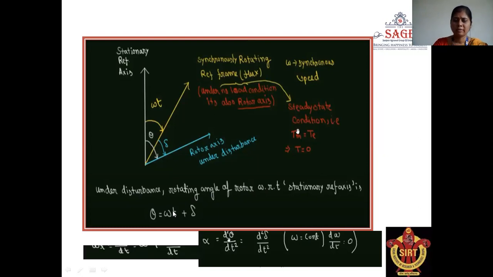In the next equation, we differentiate this equation with respect to time. So omega R is equal to d theta upon dt is equal to omega plus d delta upon dt. Again differentiating, d square theta upon dt square is equal to d square delta upon dt square, because omega is constant, its derivative is taken as 0.